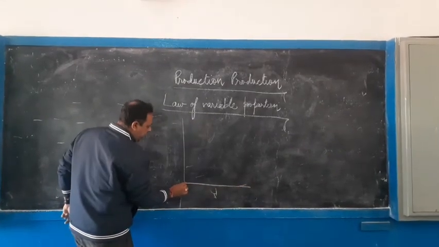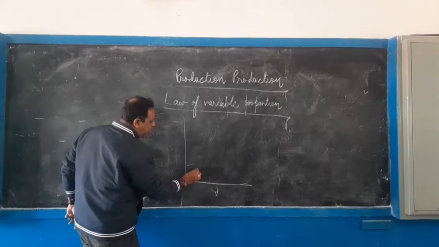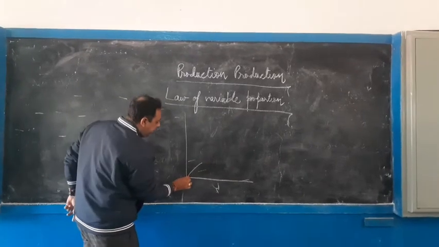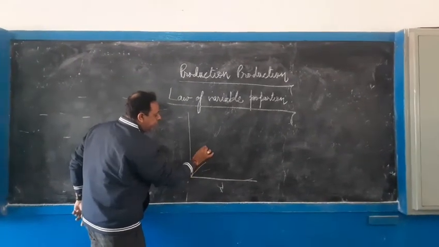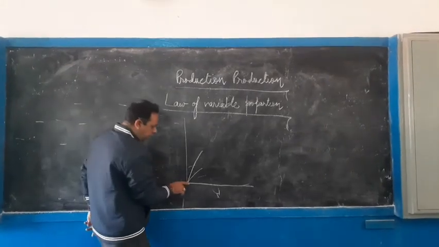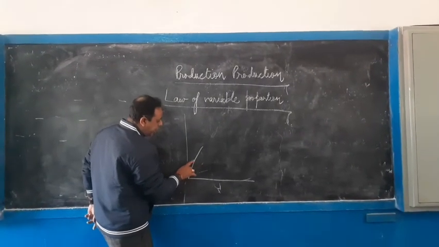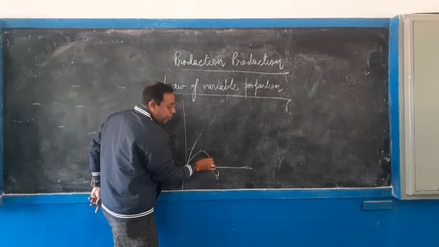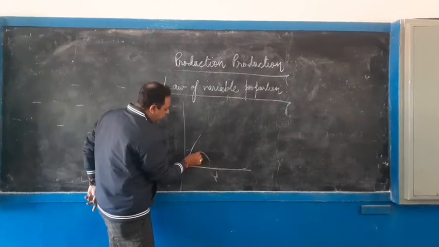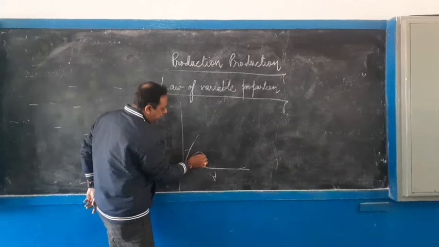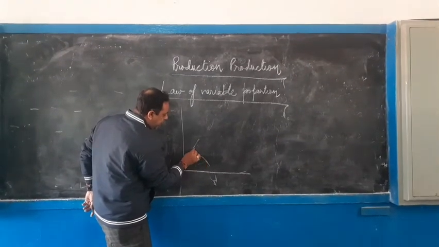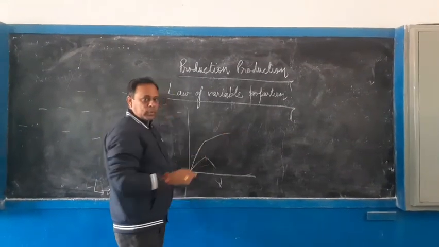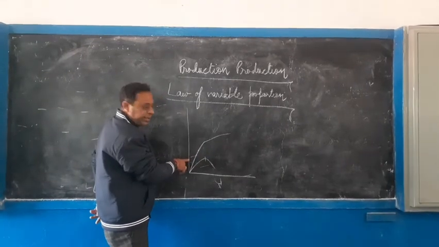when we talk about production, initially the marginal production goes up. When marginal production is increasing, at the same time total production is increasing at an increasing rate. The point where marginal production starts decreasing but is still positive, mind it, the moment it starts decreasing, the total production increases at a decreasing rate. Till here it is increasing at an increasing rate.